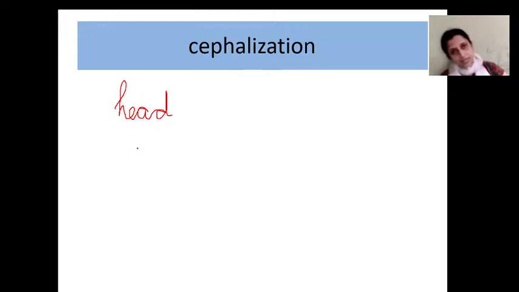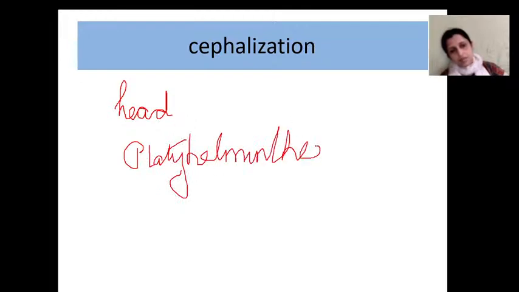Cephalization begins from platyhelminthes, or flatworms: formation of a distinct head.